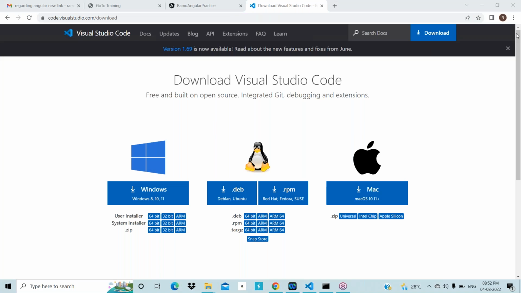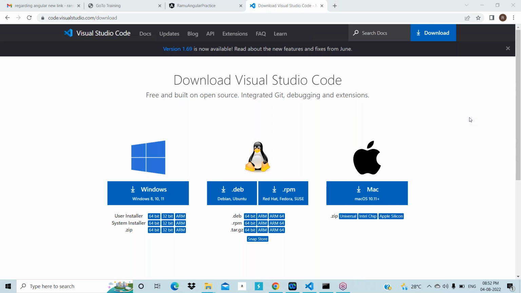Right, see here, Visual Studio Code, okay, it is coming. Then after, see there, if your operating system is Windows, click on Windows. Or else if yours is Linux or Ubuntu, click there. Or else if your computer is a Mac, then click on Mac. Understood everybody? Kindly respond. Yes, sir. Okay, right. It is available for Windows 8, 10, and 11. In these versions, Visual Studio Code will be available.